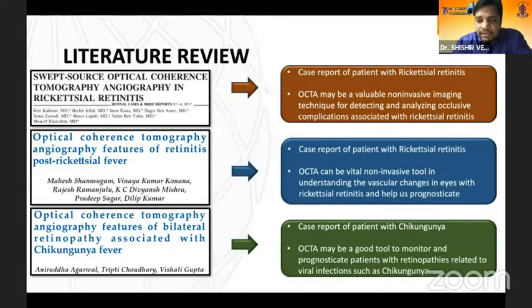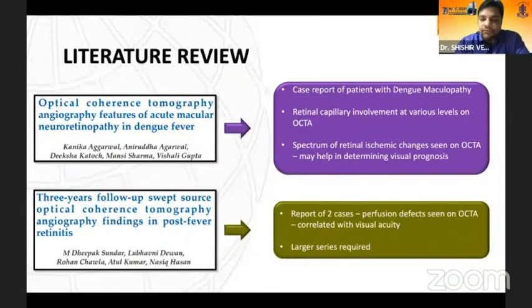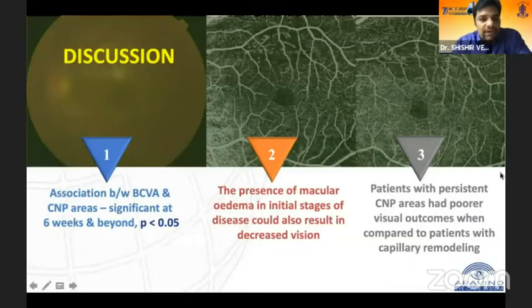So there has been some literature review previously, but all of them have been in the form of case reports describing the use of OCTA in rickettsial retinitis, in dengue and chikungunya. There is no study which has been conducted. So we found an association between the BCVA and CNP areas, which was significant at 6 weeks and beyond.